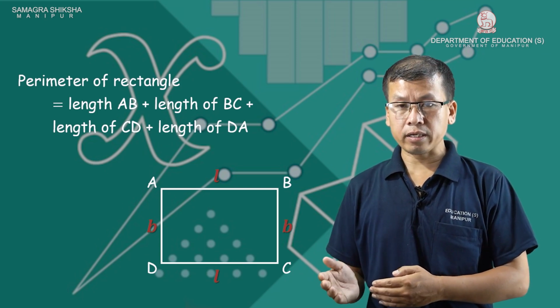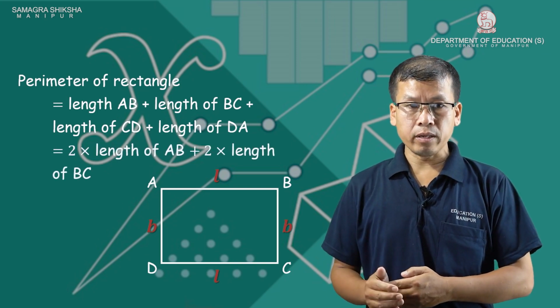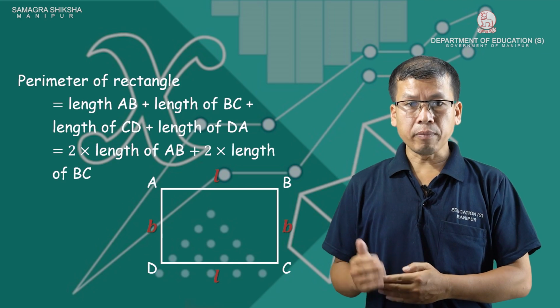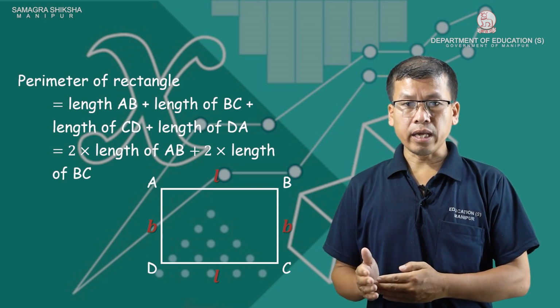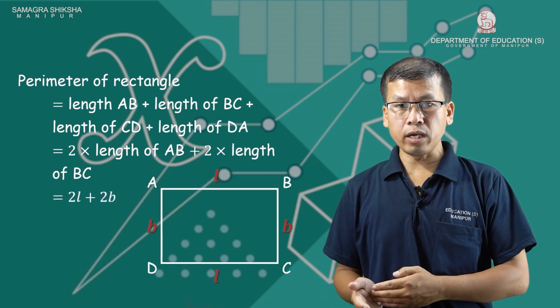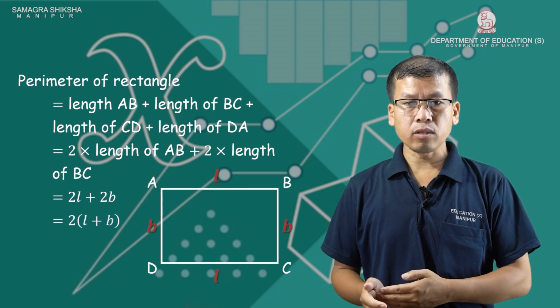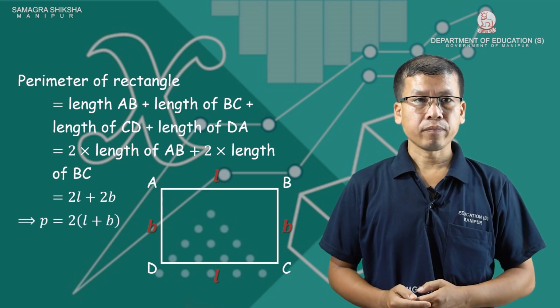In a rectangle the opposite sides are equal in length. So it is 2 times length of AB plus 2 times length of BC. AB is L and BC is B. So it is 2 times L plus 2 times B, taking 2 common, 2 times length plus breadth. The perimeter is 2 times length plus breadth.